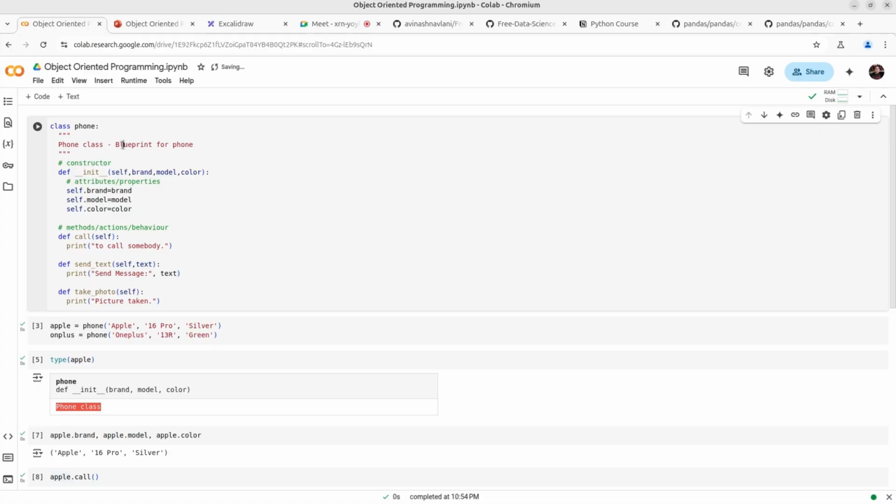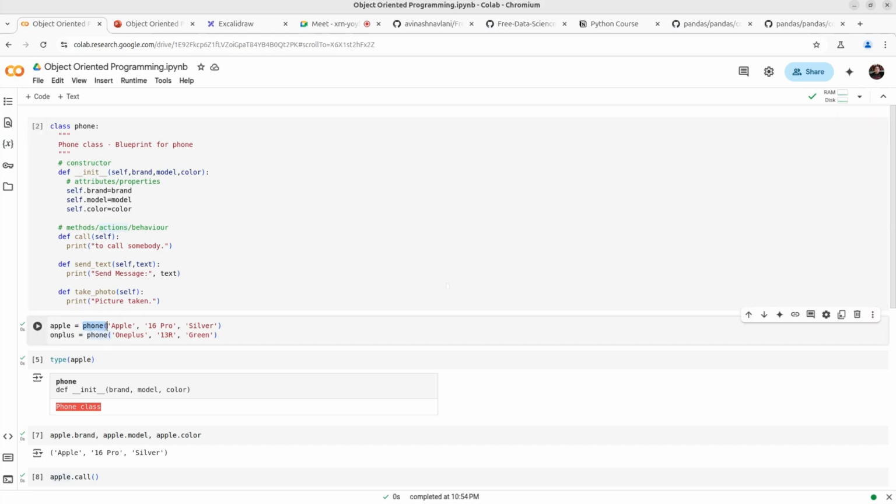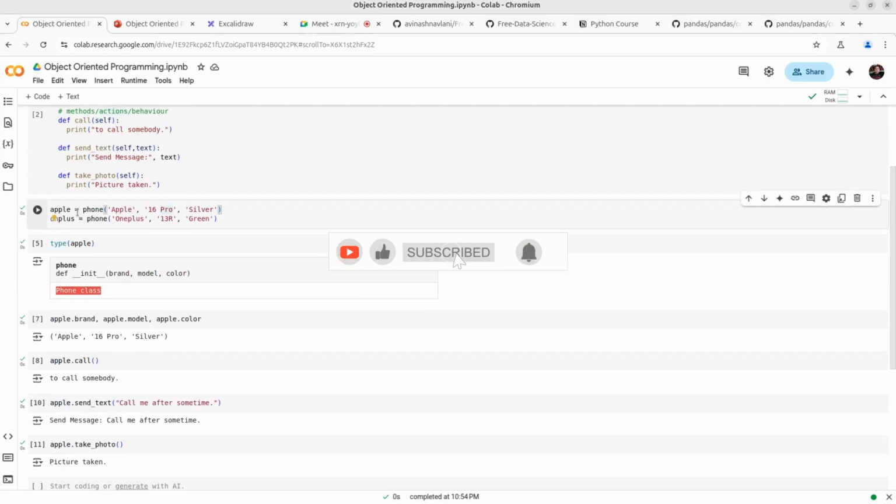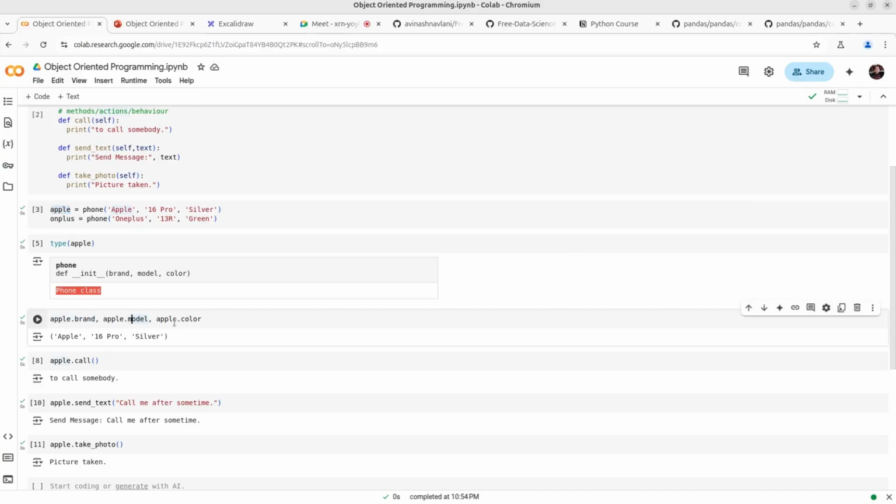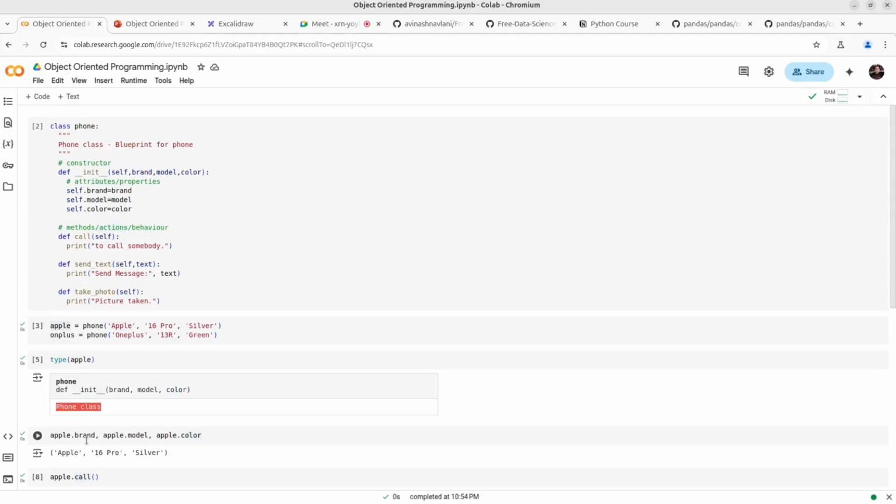If you know how to create a class, then you can create an object using its class name, and you can define its properties. When you create this object, Apple with small a, you can get its attributes, and you can also call the methods. So this is the simplest way of creating a class.